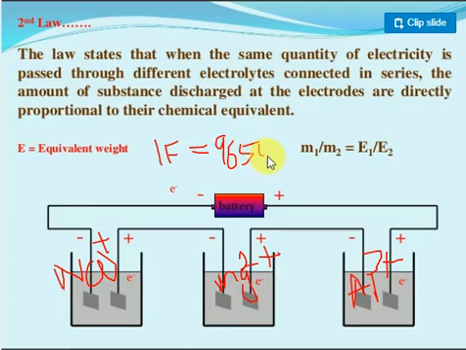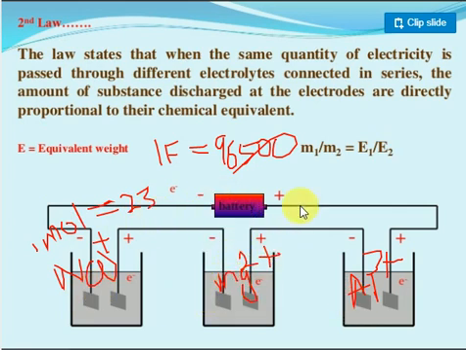So what happens here? 1 mole of sodium will be deposited. 1 mole means how many grams? 1 mole is 23 grams of sodium. 23 grams. Now look at the same amount of electricity I am passing.